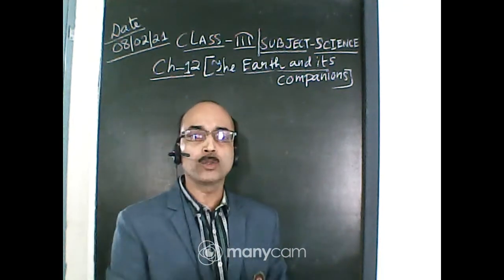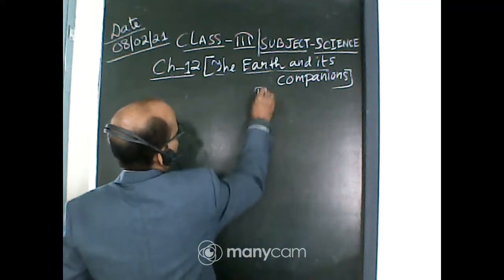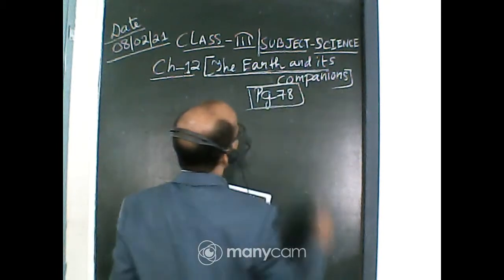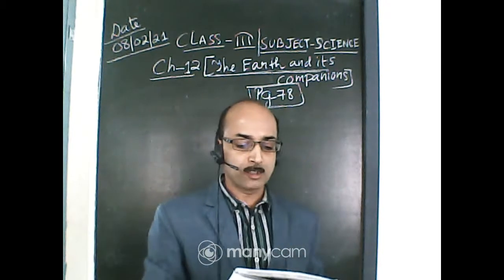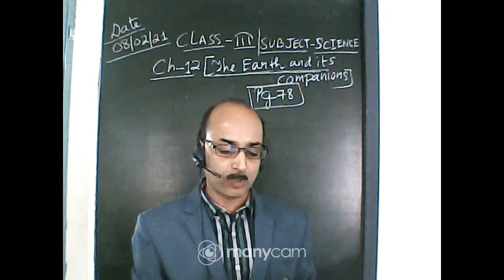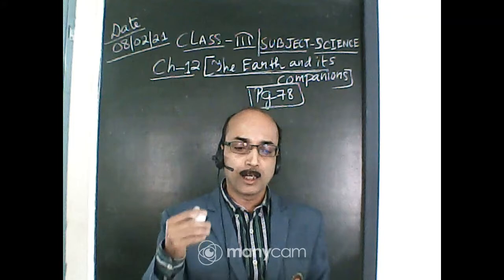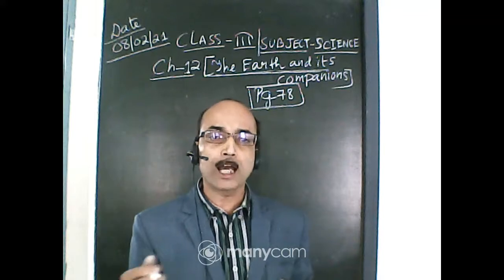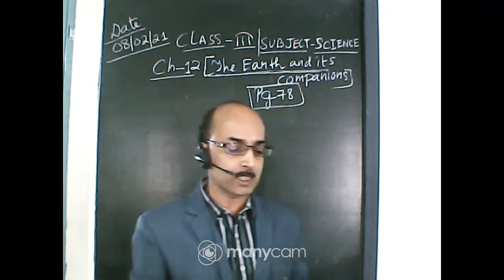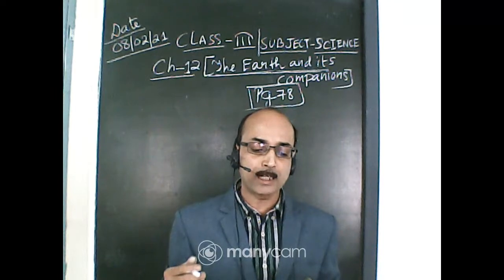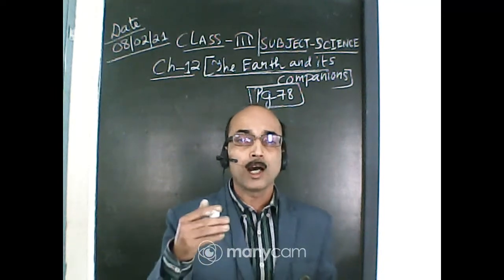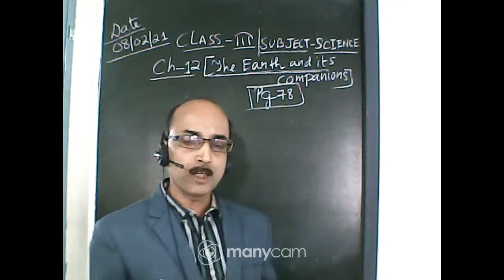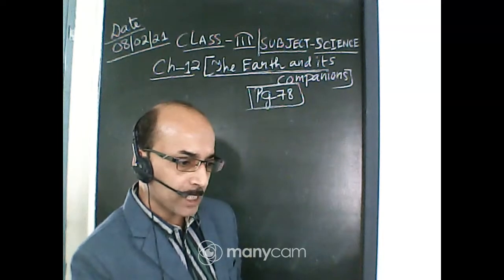So everybody will follow the science book. This is page number 78, a very interesting chapter and important also. We know that we are living on this earth. The earth moves around the sun. There are 7 other planets that also move around the sun. So earth is a planet, other planets are also there. They are moving around the sun.